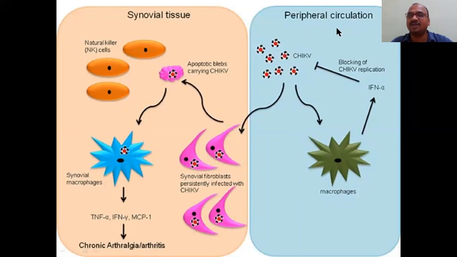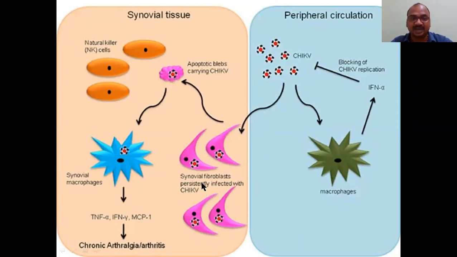This is in the peripheral blood circulation. In the synovial membrane, why am I highlighting specifically the synovial joint pains and joint locks? Because that is the main characteristic of the disease. The chik virus enters the synovial membrane, and it also develops macrophages there. See here, the chik virus has entered here.